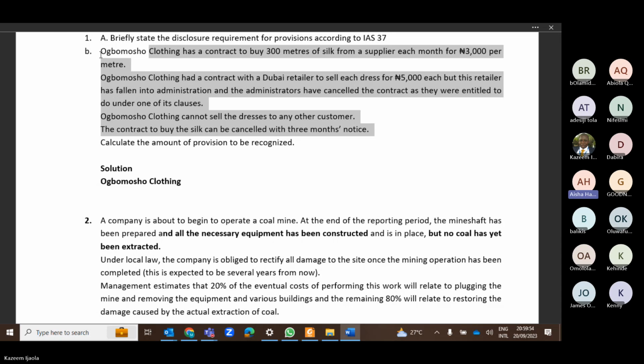It means that we have the dress, but we don't have anybody to sell it to. Correct. So what do we call this? Bad debt? Is it provision? Since you don't have anybody to sell it to.